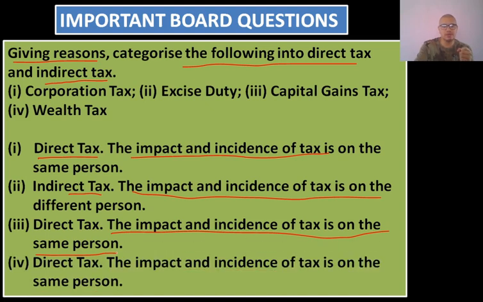Wealth tax. Wealth tax is also direct tax, because here also the impact and incidence of tax is on the same person. So we have learned that there is one particular reason on the basis of which we can categorize whether a particular tax is direct tax or indirect tax, and that is on the basis of impact and incidence of tax. When impact and incidence of tax is on the same person, it becomes direct tax, and when impact and incidence of tax is on different persons, it becomes indirect tax.